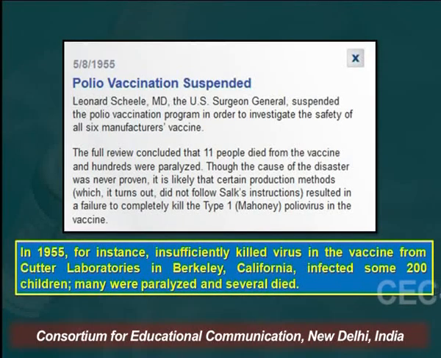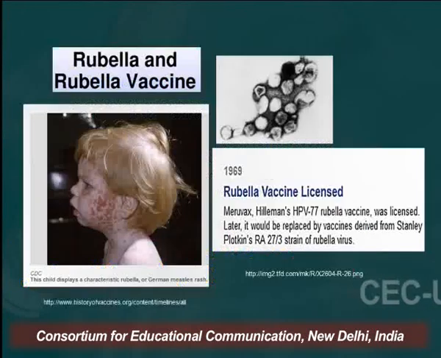Leonard Scheele, the US Surgeon General, suspended this vaccination program in order to investigate the safety of all 6 manufacturers' vaccine. The full review concluded that 11 people died from the vaccine and hundreds were paralyzed. Though the cause of the disaster was never proven, it is likely that certain production methods did not follow the instructions and resulted in a failure to completely kill the type 1 Mahoney poliovirus in the vaccine.